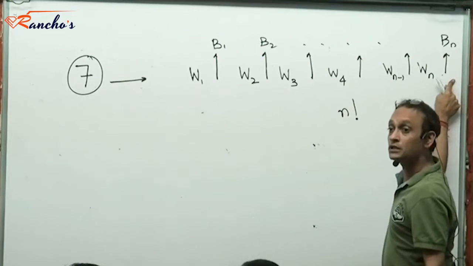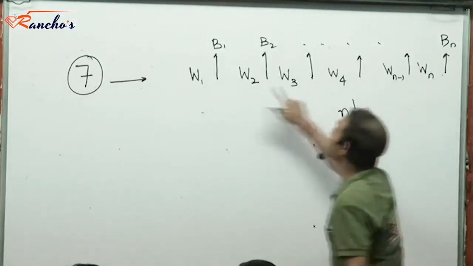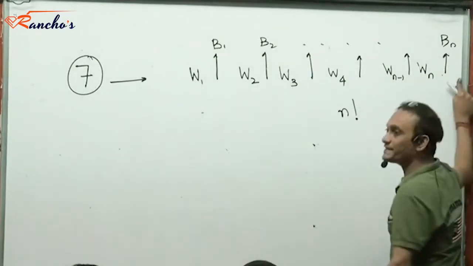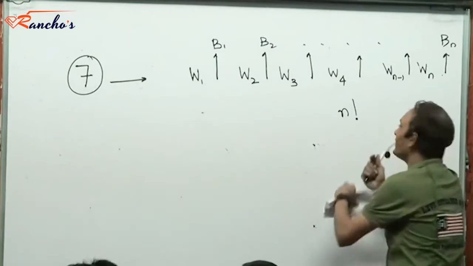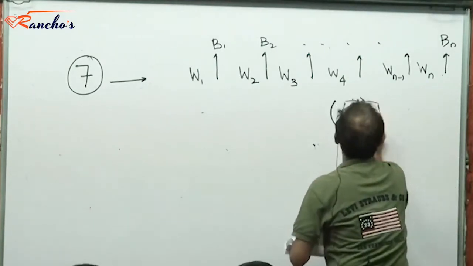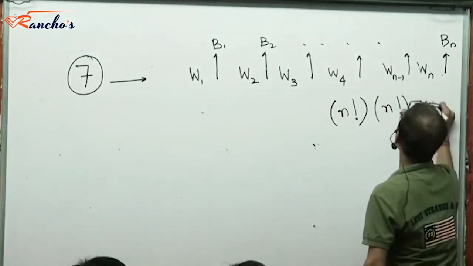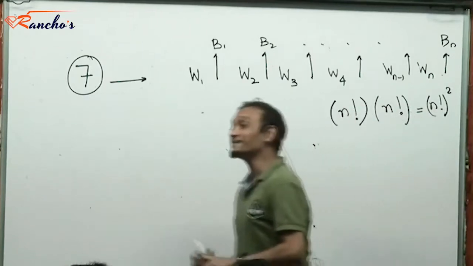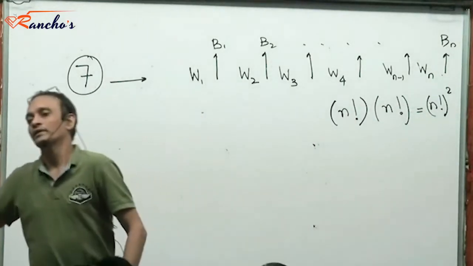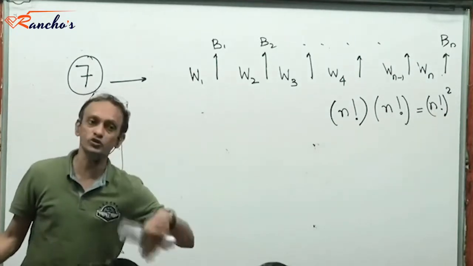N spaces in which you want to place n black balls. In how many ways can you permute n black balls in n spaces? N factorial ways. So first permute the white balls in n factorial ways, and in the n spaces permute the n black balls in n factorial ways. So that makes it how much? N factorial whole squared. So this gives me a sequence that starts with a white ball, and the number of ways in which this could be done is n factorial whole squared.